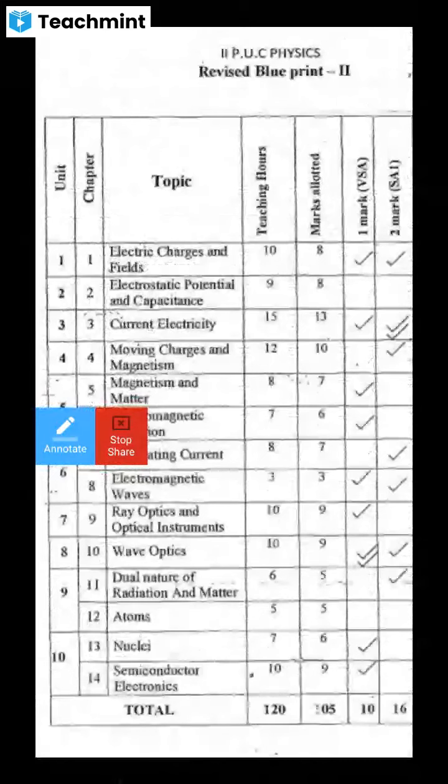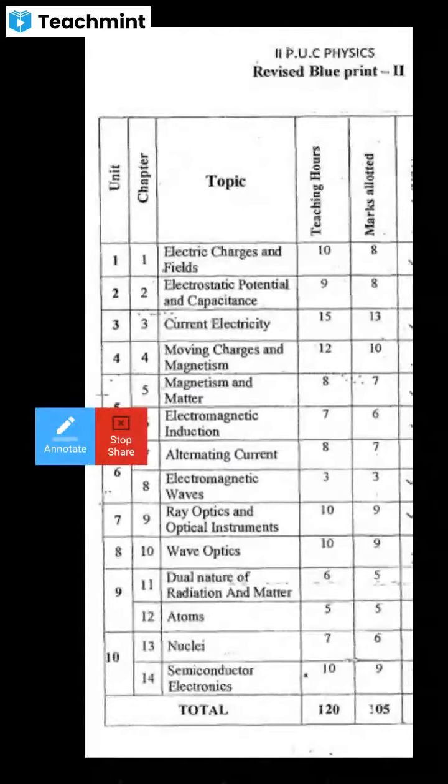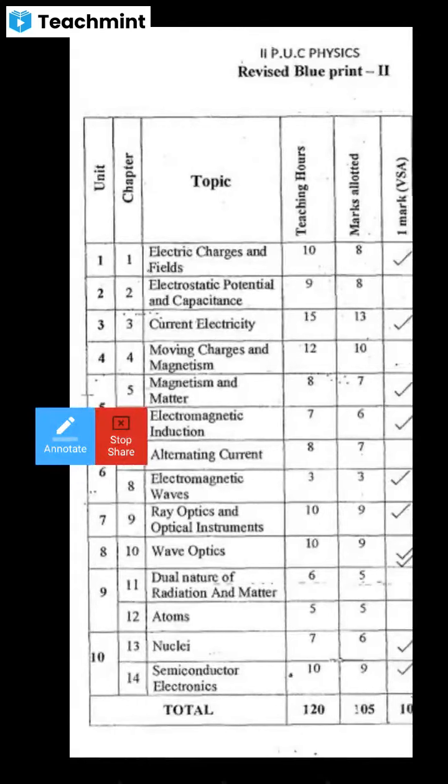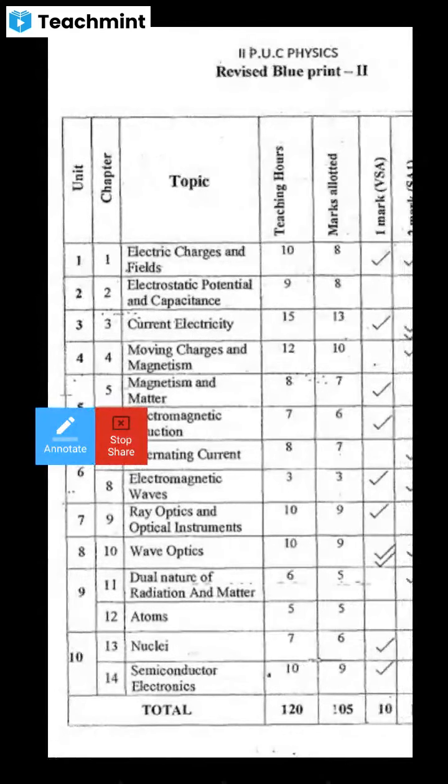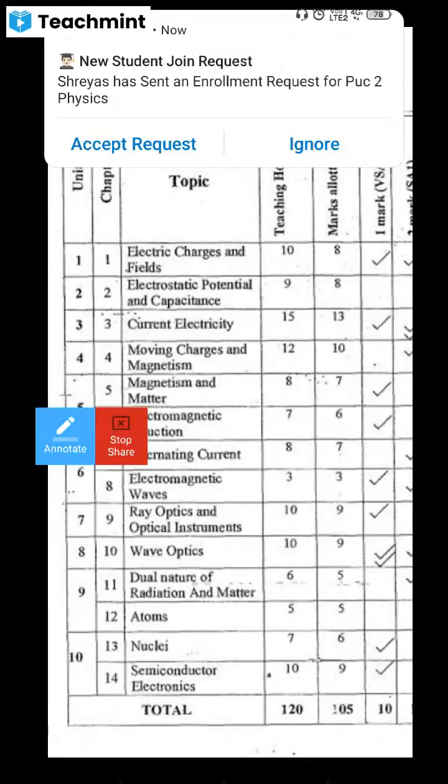Next you have electrostatic potential and capacitance, current electricity, moving charges and magnetism, magnetism and matter, electromagnetic induction, alternating current, electromagnetic waves, ray optics and optical instruments, and wave optics. The 11th chapter is dual nature of radiation and matter, then atoms, nuclei, and semiconductor electronics. So you have 14 chapters in total.